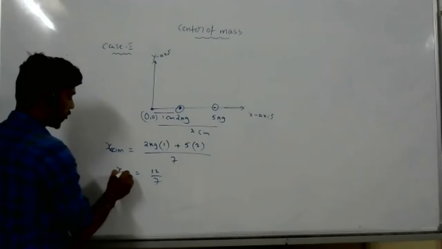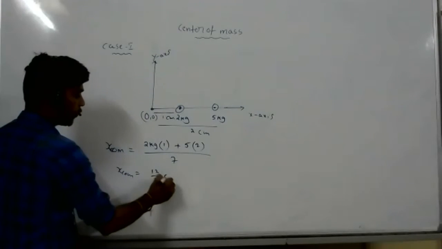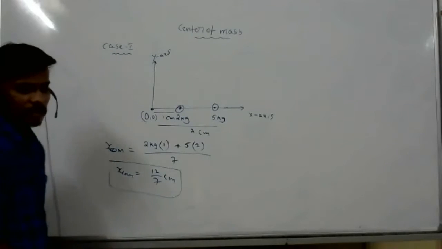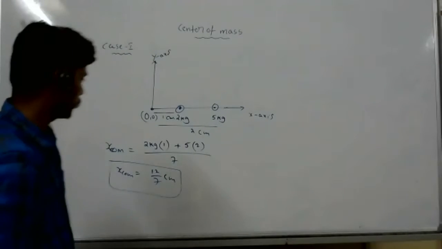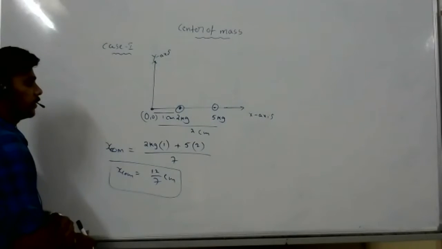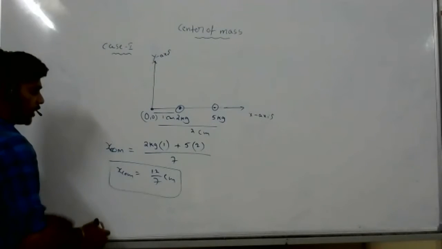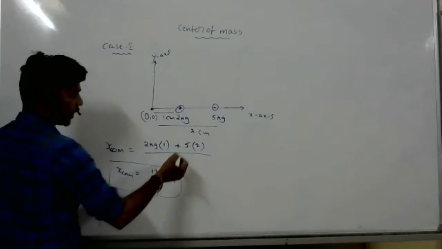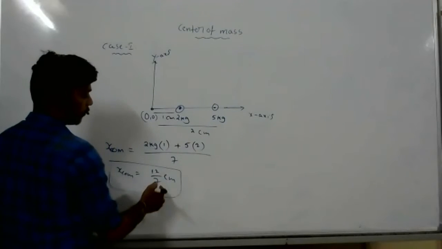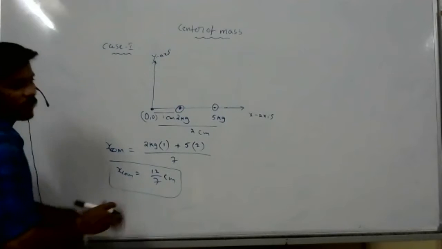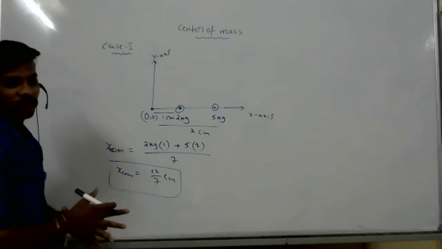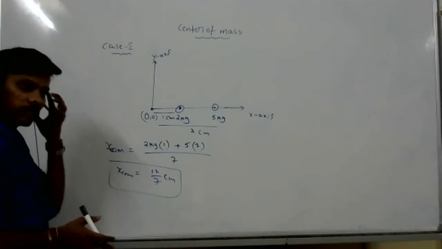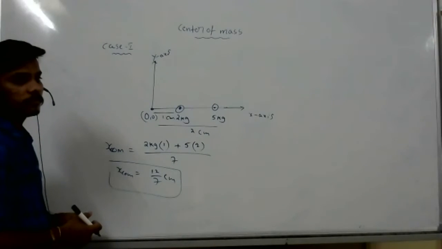12 by 7. So x center of mass is 12 by 7 centimeters. 12 by 7 is nothing but nearly 1 point something, so 1 point more than that, right? Sir, why is it centimeters? So I took centimeters. You can say in meters also. No, sir. For center of mass, why did you put the unit as centimeters?